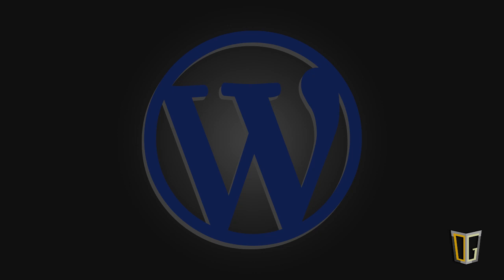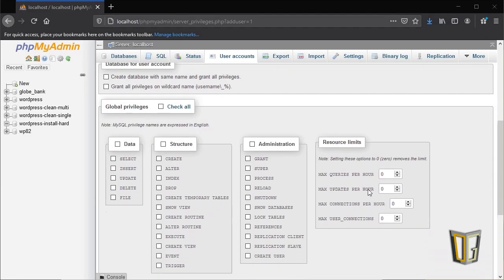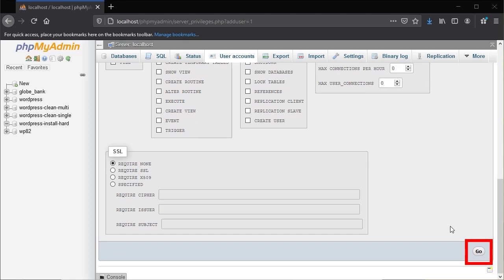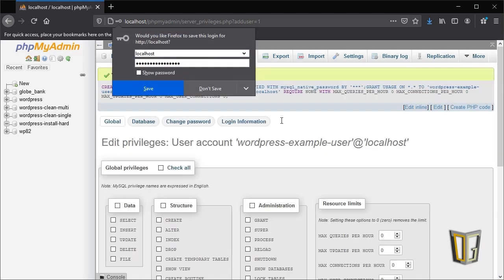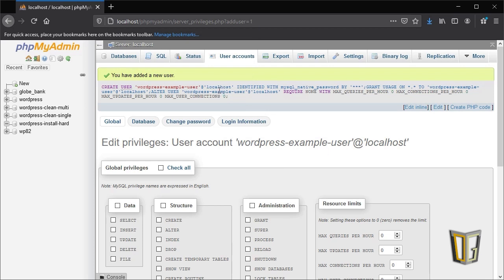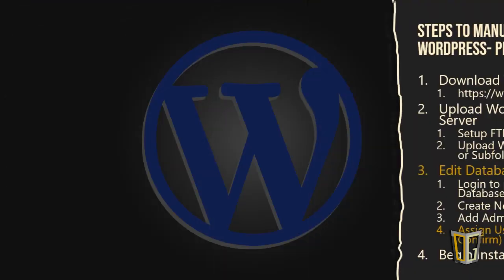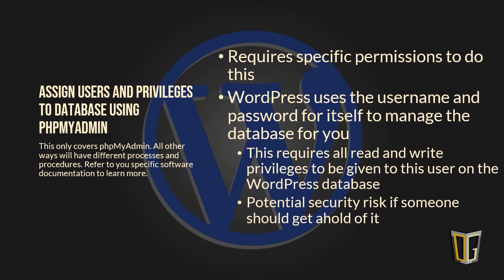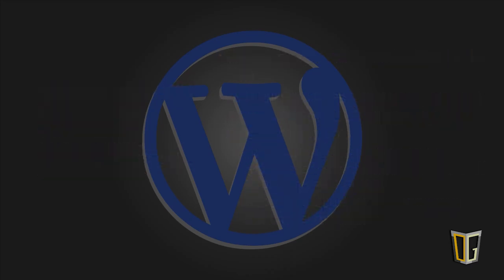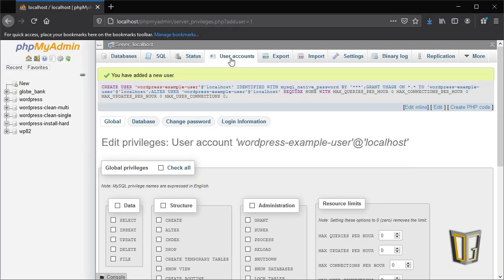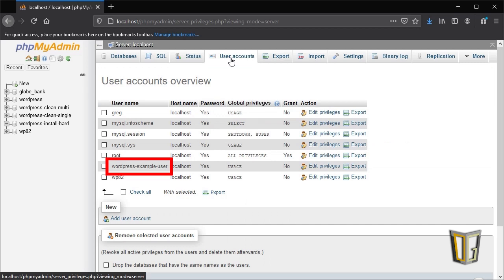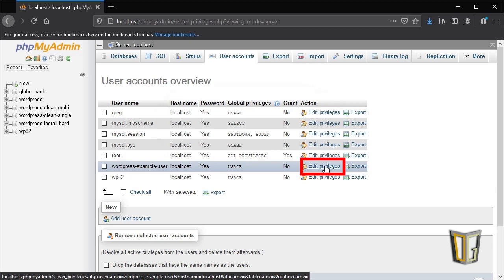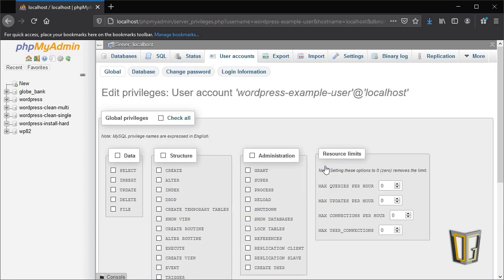Once these settings and fields are filled out, find and click the Go button in the bottom right-hand corner of the page. This will save the changes you made, add the new user, and take you to the User Privileges page for the user you just made. After you've added a new user, you'll need to grant permissions to the user for your database. I'm taking an extra step here by going back to the User Accounts menu. I'm doing this just to show you that the new user has been created and what that looks like. I'm also doing this to show you how to get back to the Edit Privileges menu if you accidentally navigate away from it. Long story long, you don't need to do what I'm doing on my screen.